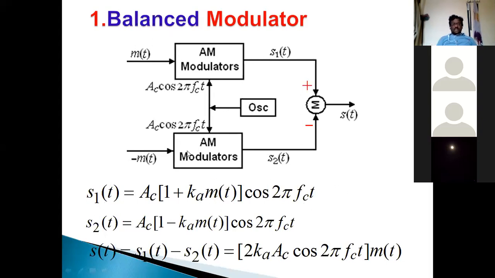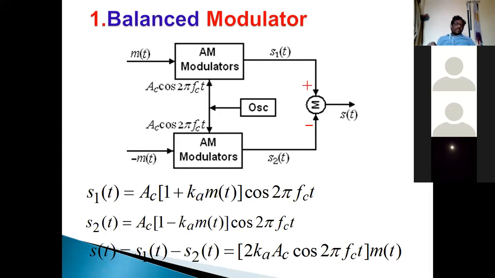Then the same procedure for AM modulator 2. It requires 2 inputs, and except for the sign reversal, everything should be the same.